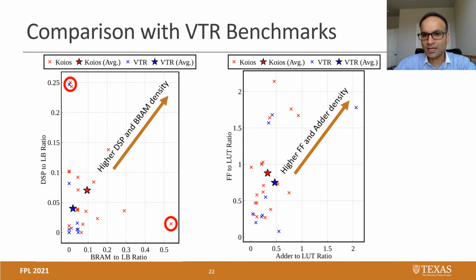And that turned out to be the case because there was this outlier design in the VTR benchmarks, which had a lot of adders in it. If we remove this specific design, the average comes down for VTR benchmarks, and it turns out that Koios benchmarks actually have about 1.2x the adder to LUT ratio compared to VTR benchmarks.